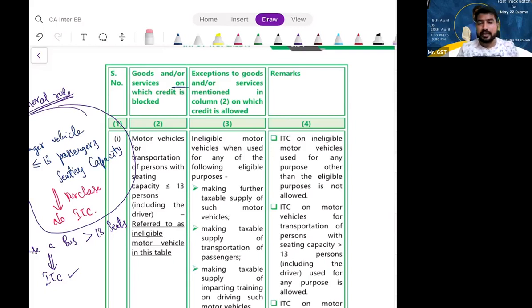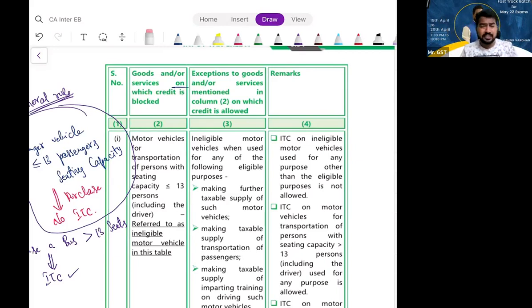Then you cannot take ITC. That means in section 17 subsection 5, they have given some list of goods and services. If you purchase them, straight away you cannot take ITC, even though you use it for business, even though you are registered under GST, even though you are satisfying all other conditions. Am I clear? Shall we proceed? Right. Let us see one by one.